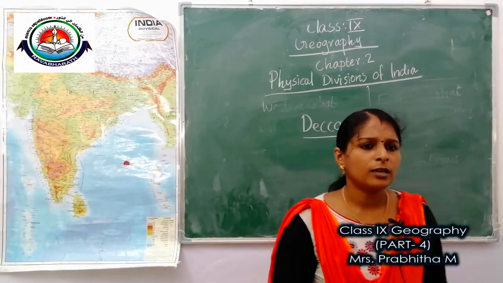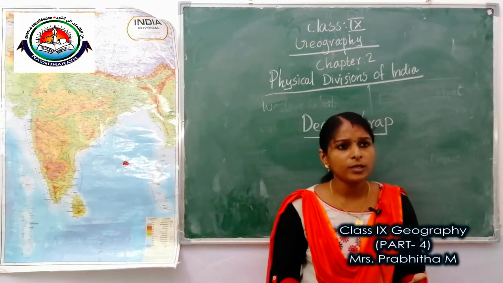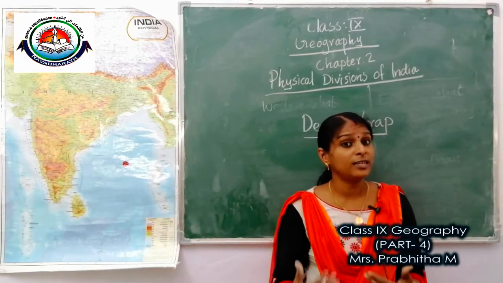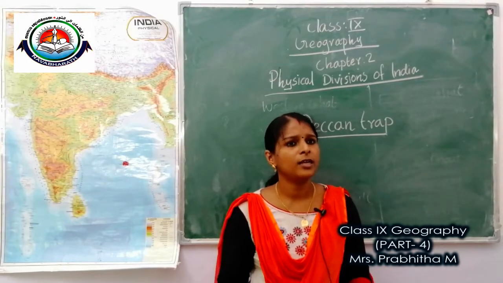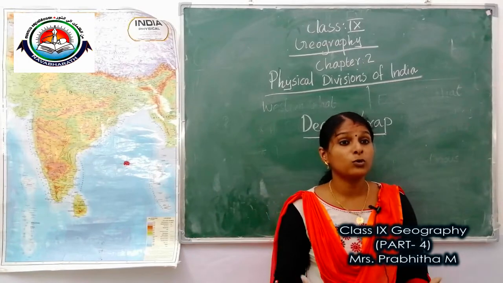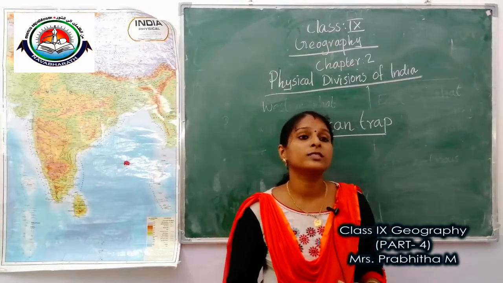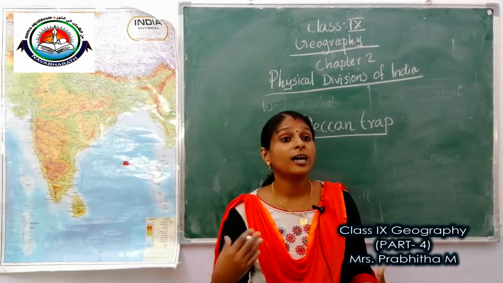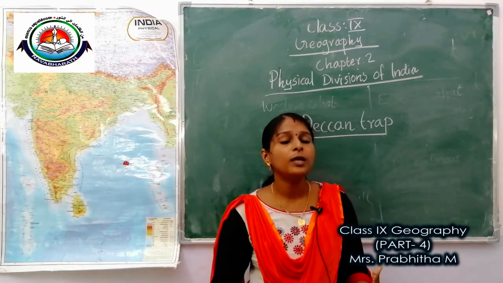Okay. Now I have to give you some additional information about Western Ghats and Eastern Ghats. I already told which are the states they extend over. It is a UNESCO World Heritage Site in India. Some of the rivers that originate from Western Ghats are Krishna, Godavari, Kaveri and Tungabhadra.